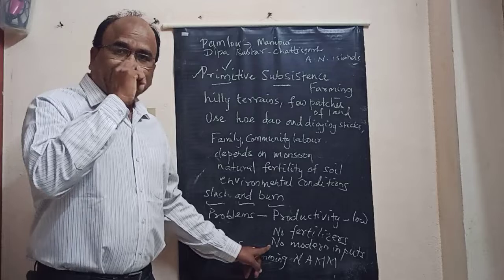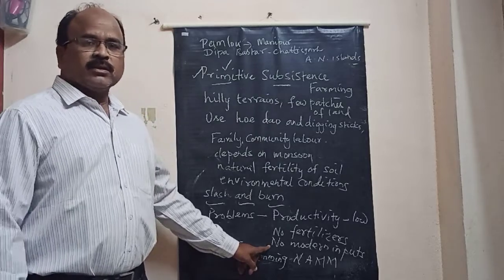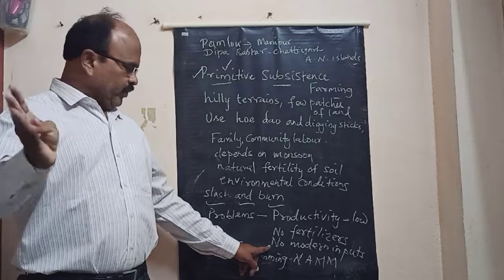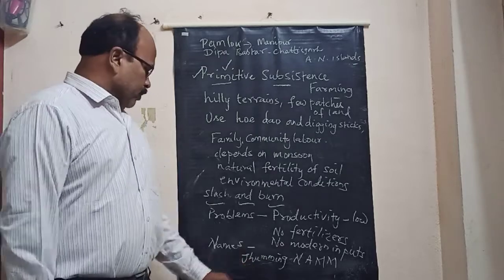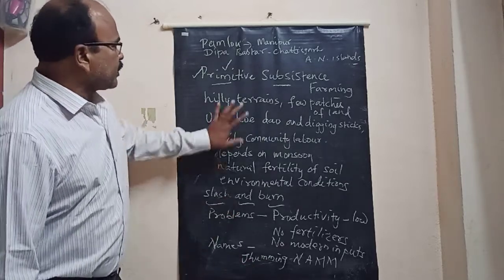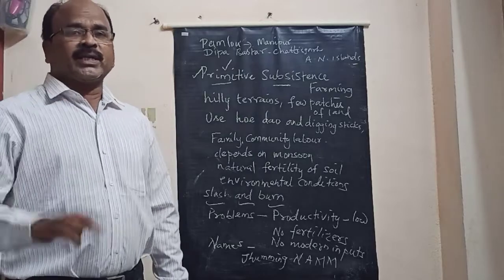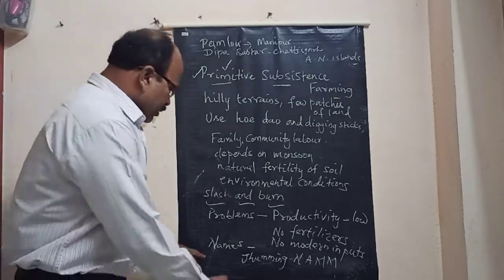Second one, it depends on monsoon rains. And monsoons are very uncertain. When they come, when they go, we don't know. That is another problem. And this subsistence farming has different names in different parts of the country.